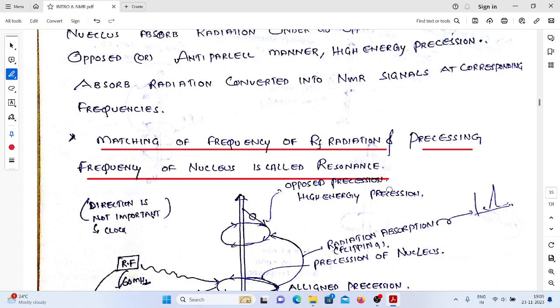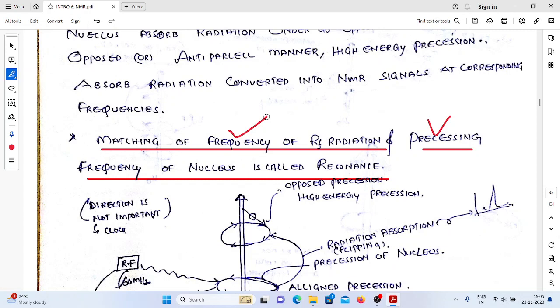It's very simple. Radio frequency radiation has a frequency, and our nucleus is continuously rotating, that's why it has a precessional frequency. Whenever the precessional frequency matches the frequency of your radio wave, then what happens? Absorption of the energy takes place.